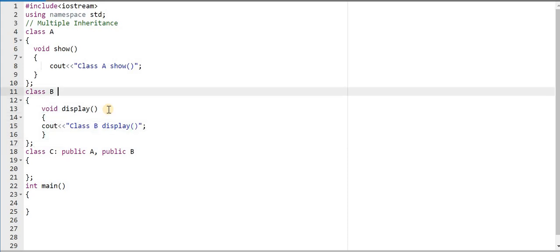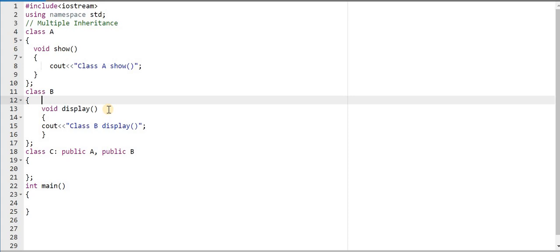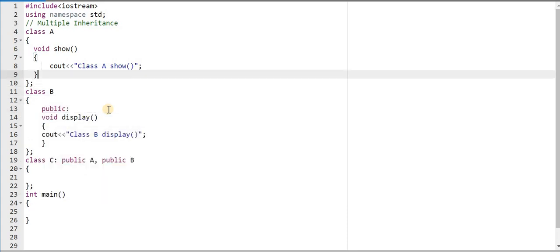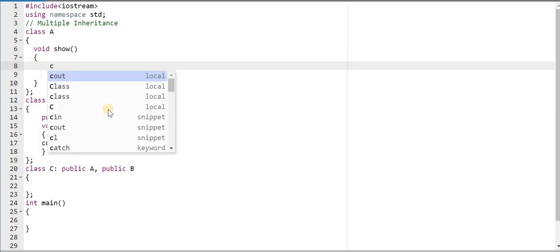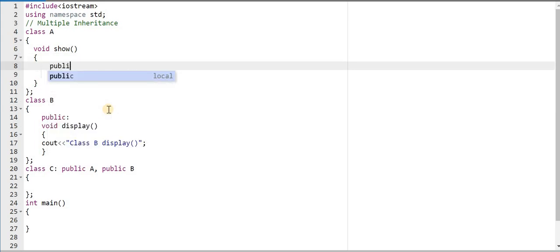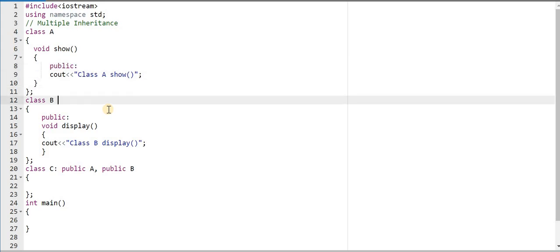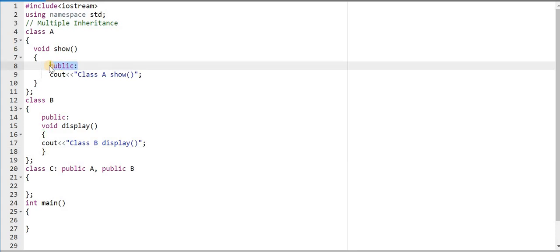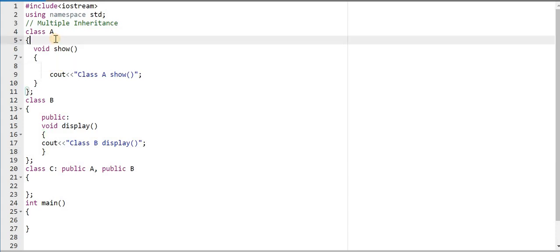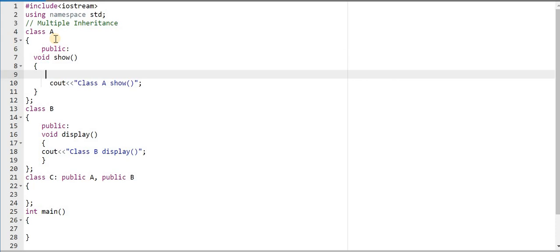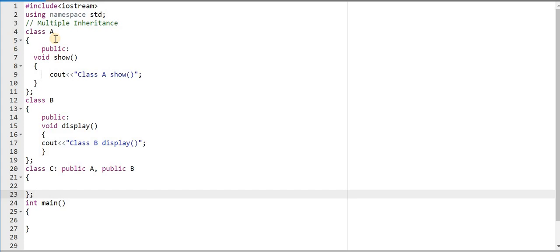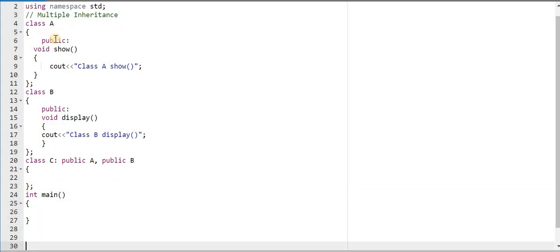The show function and display function are now private, so I will make them public, because we are going to call them from outside the class. Public show and public display function, we have two functions, one in class A and one in class B, and we are not writing any function within class C. We are going to see the concept of only multiple inheritance.